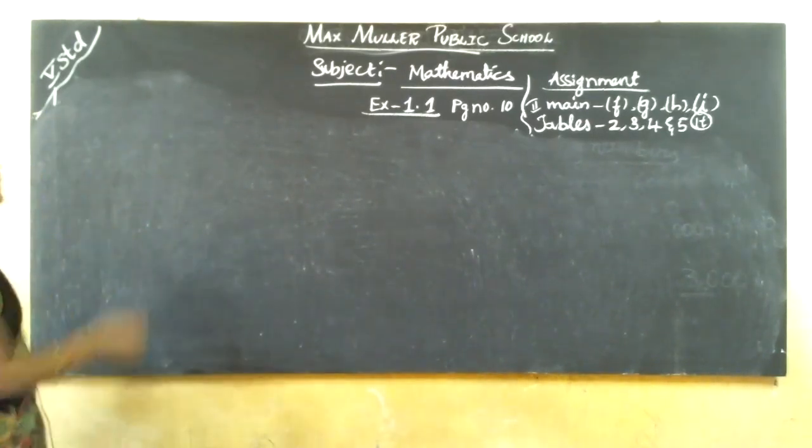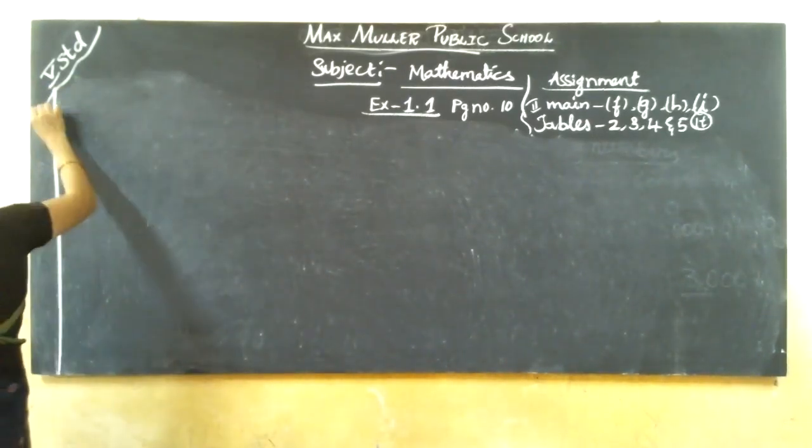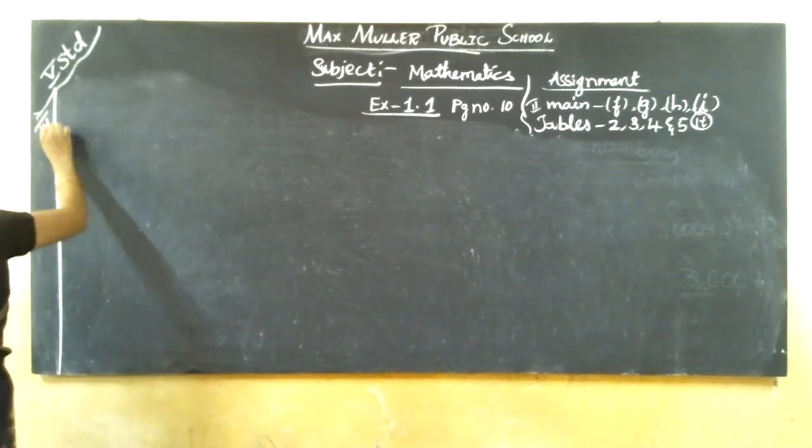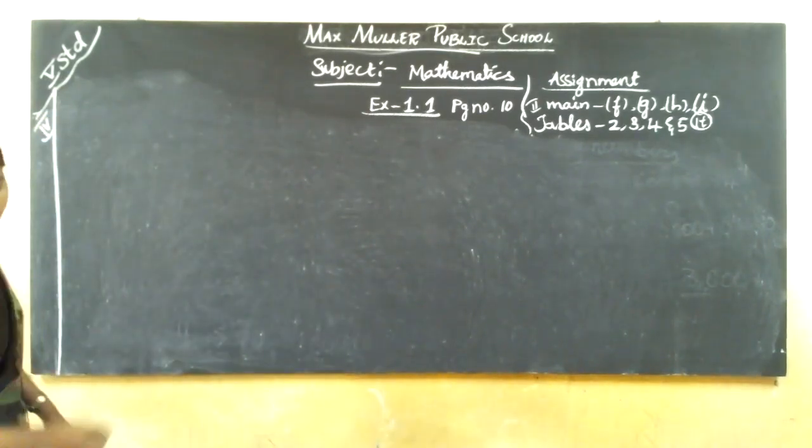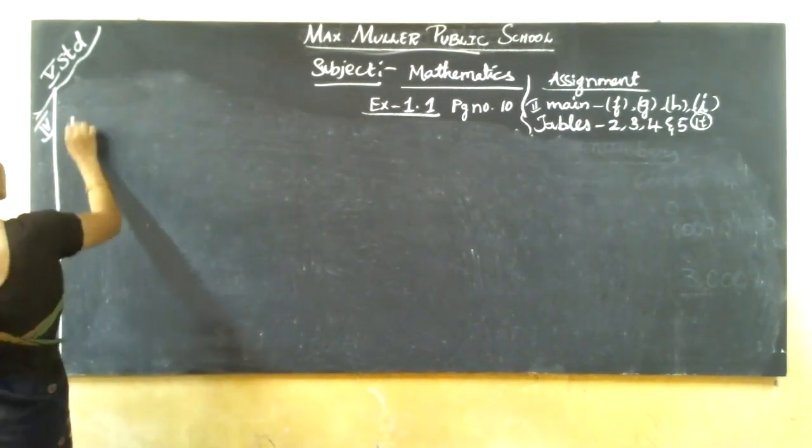Okay, children. Now we are going for the fourth main. What is the fourth main? Write the following numbers in figures.